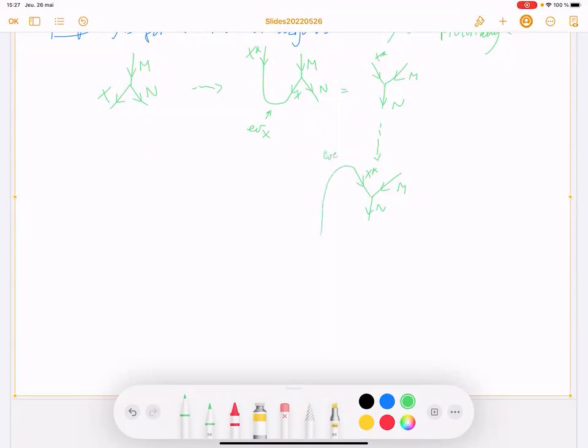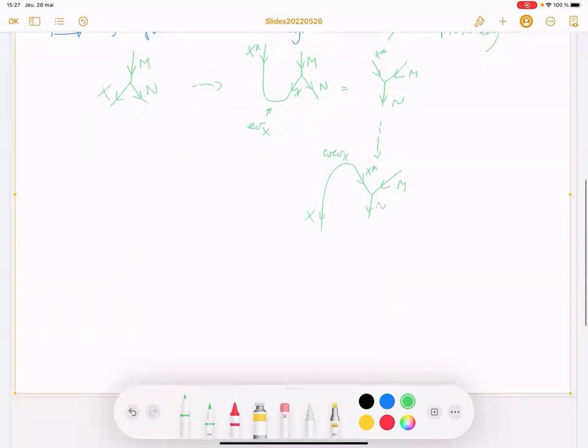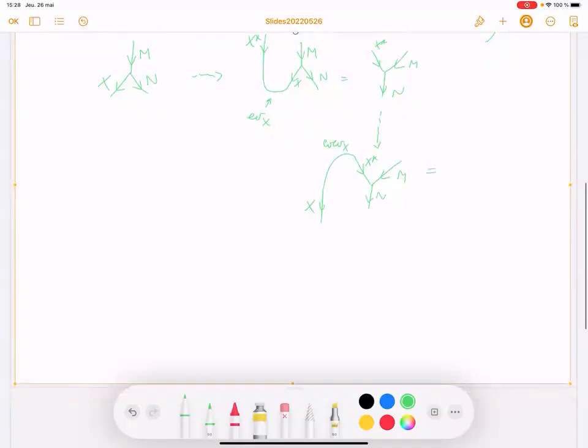Here is a co-evaluation map of X, and you have X. And this is equal to M, X. So you came back.